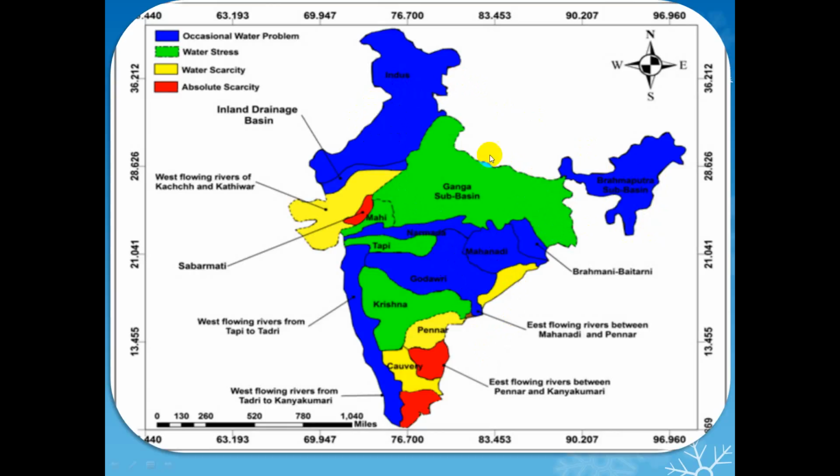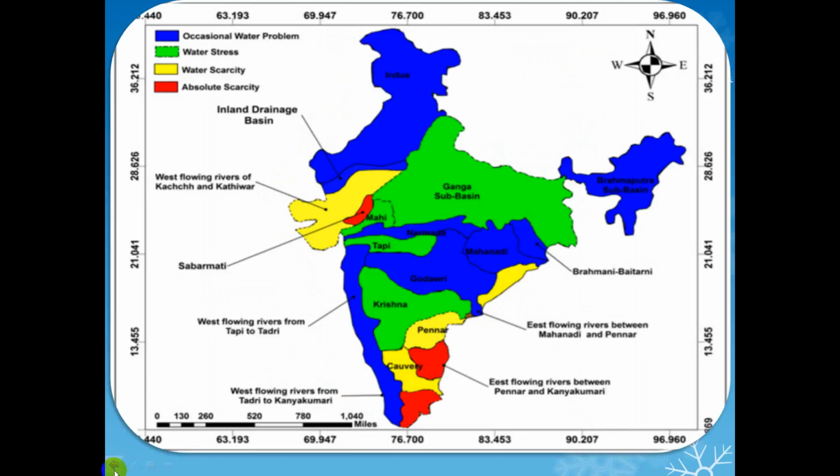And this is the Gangetic Plain, which is also a water-stressed area. In this area we have absolute scarcity.